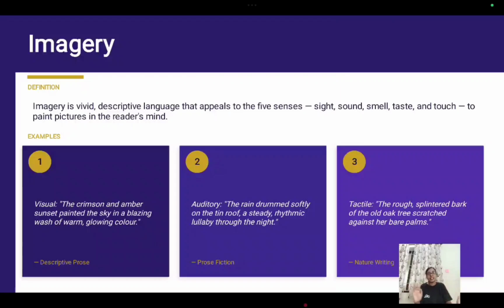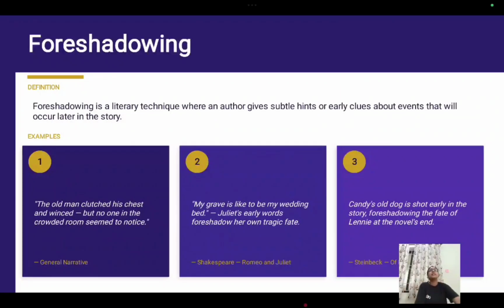Okay. Next we come to foreshadowing. Foreshadowing is when a writer drops a subtle hint or a clue about the events which occur later in the story. So foreshadowing is a technique where the author gives us a hint that something can happen.